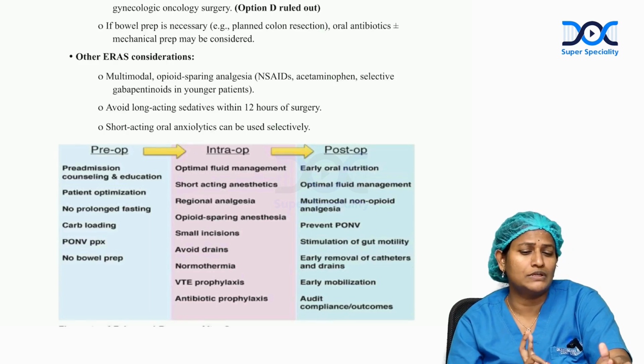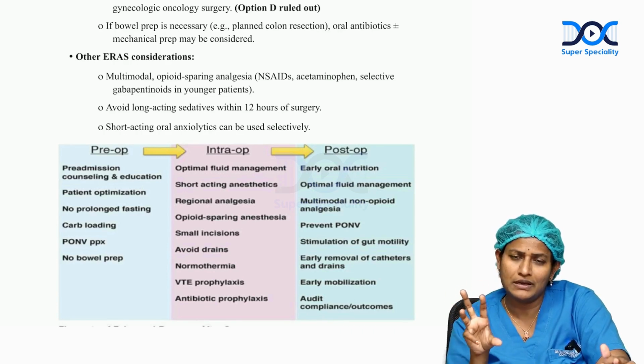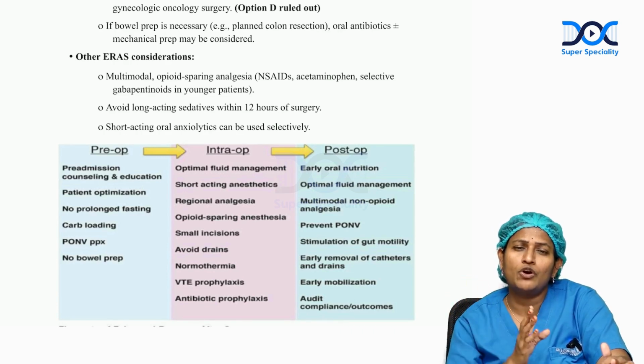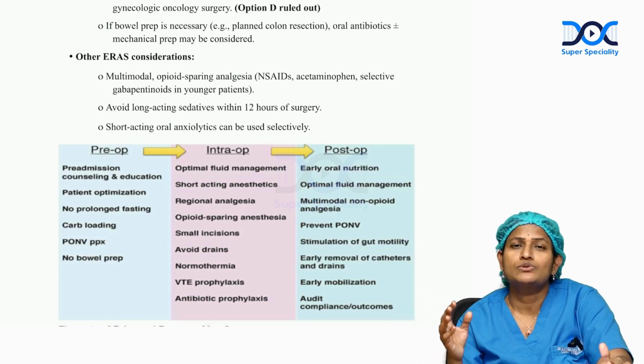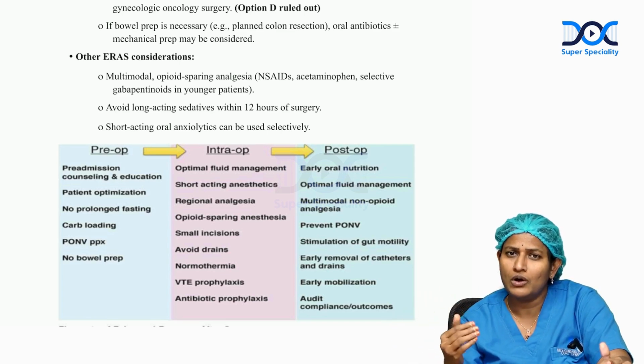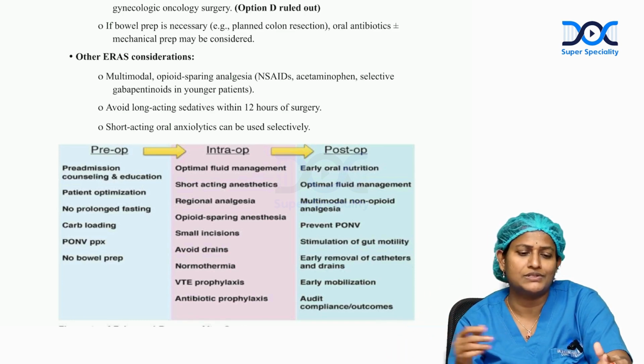If you follow these, there is a proper table given for these ERAS criteria, in which preoperative, intraoperative, and postoperative care is clearly mentioned. So if you follow all these, early recovery of the patient happens and the patient can be discharged at the earliest.